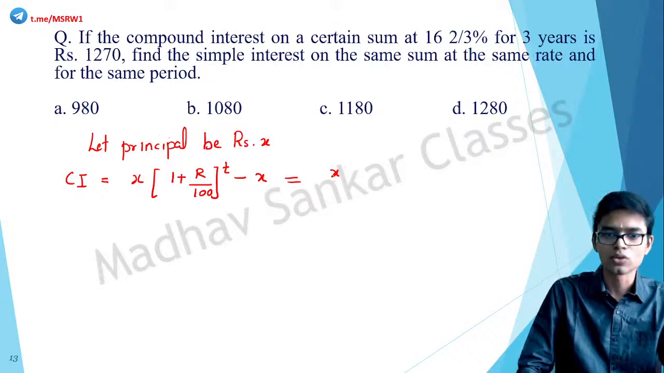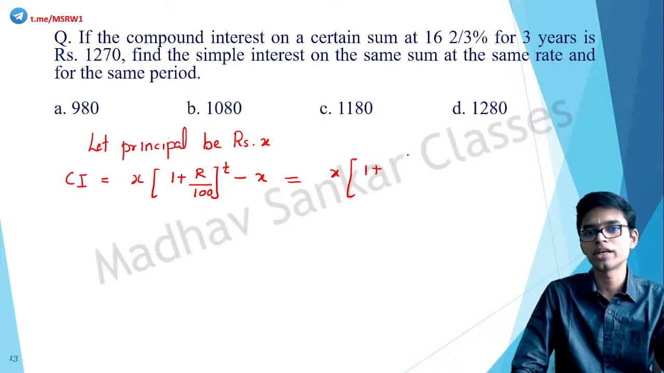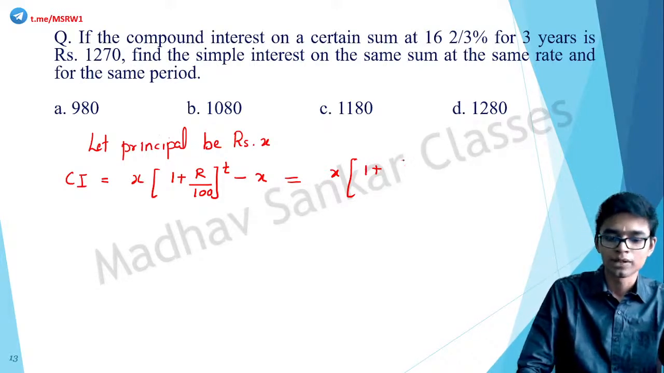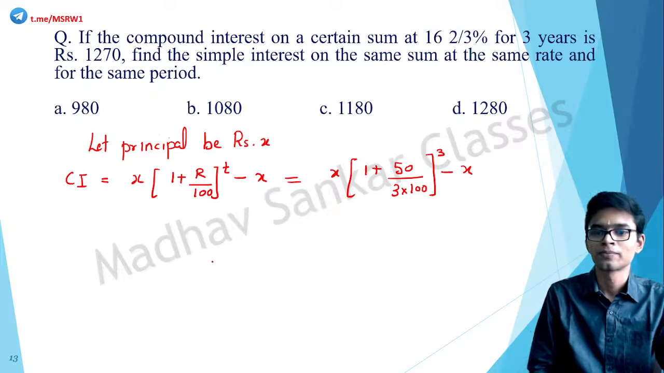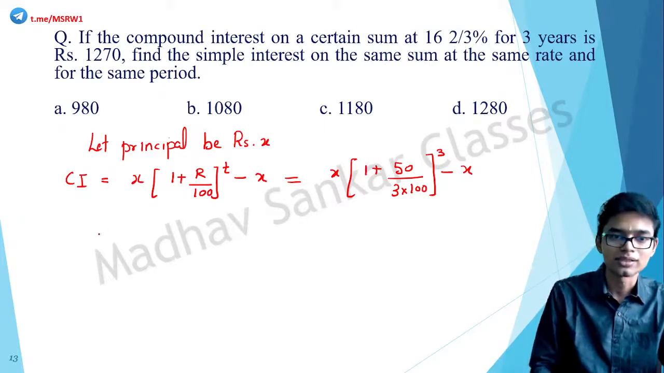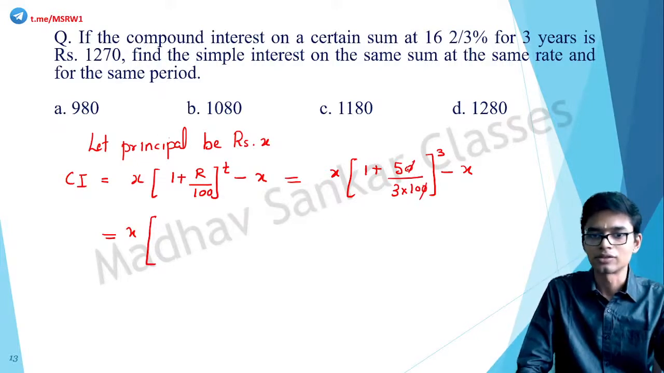principal is X only, so X into 1 plus, what is the rate? 16 and 2 by 3. So 16 and 2 by 3 means 16 times 3, 48, plus 2, 50. 50 by 3 percentage. So 50 by 3 into 100, whole raised to how much time? 3 years. So 3, minus X. Okay. So this is equal to X into, we can cancel this. So 50 by 300 is 1 by 6.